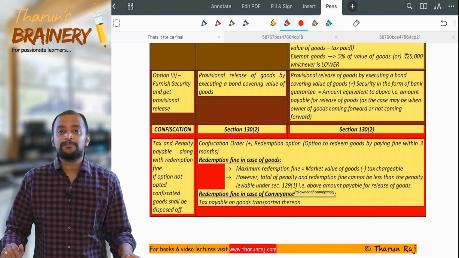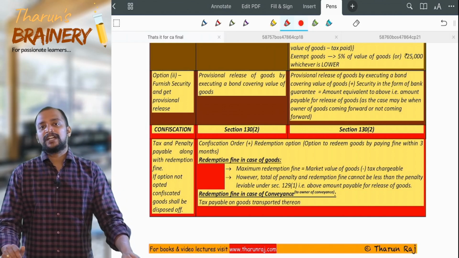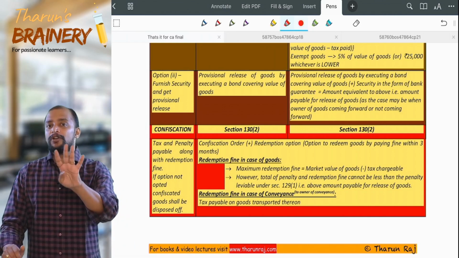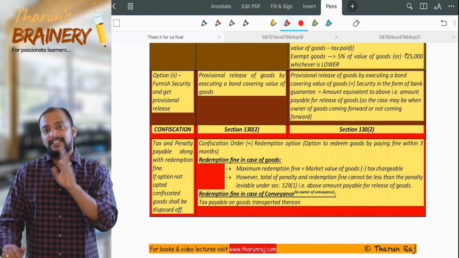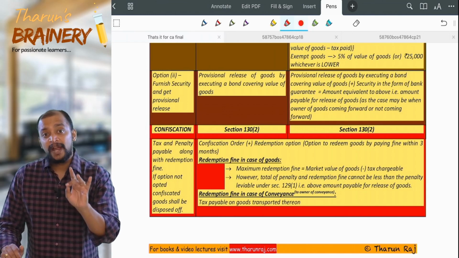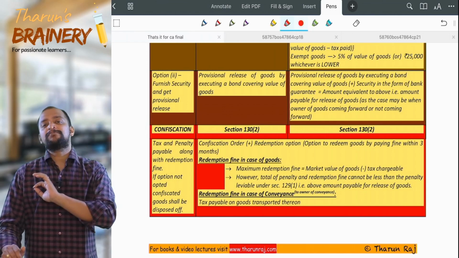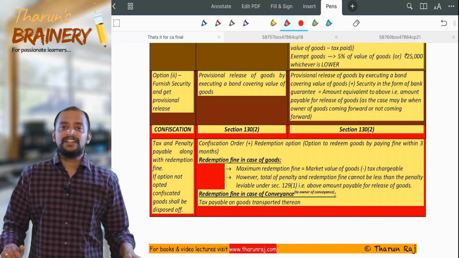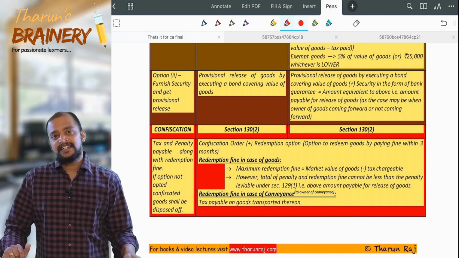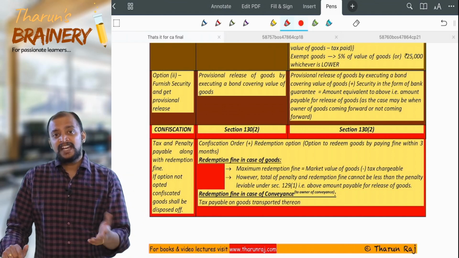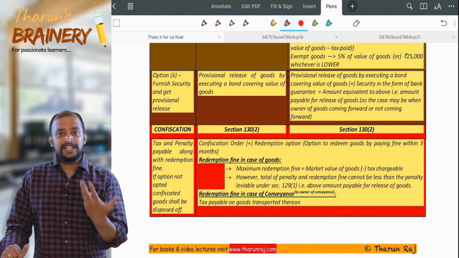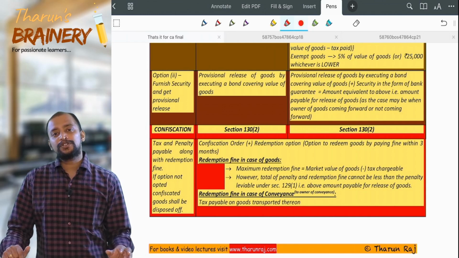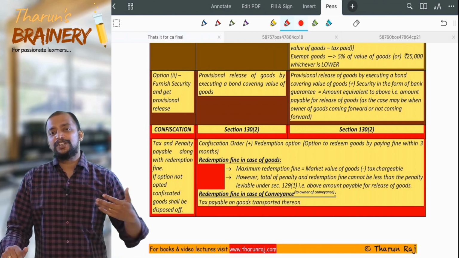Option to pay redemption fine and get the goods. But now you need to pay tax, interest, penalty and fine, redemption fine. So when you pay that redemption fine, then I will release the goods. Otherwise, the confiscation order is passed. I gave you an option, you did not redeem that option, so I will take over those goods and those goods I will dispose of.